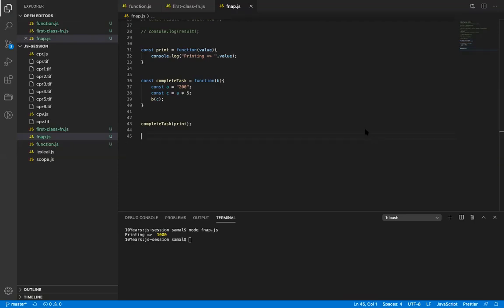Sir, once more. Okay, now so print is a non-primitive, right? Everyone agrees on this? Yes. Okay, and we can also pass a non-primitive to a function as a parameter. Yes.